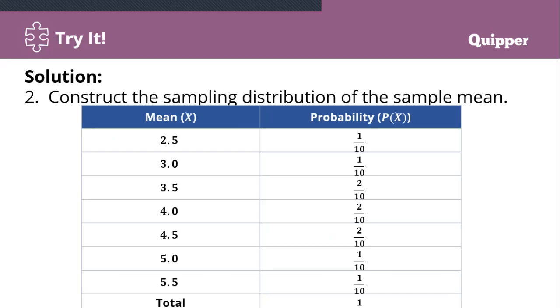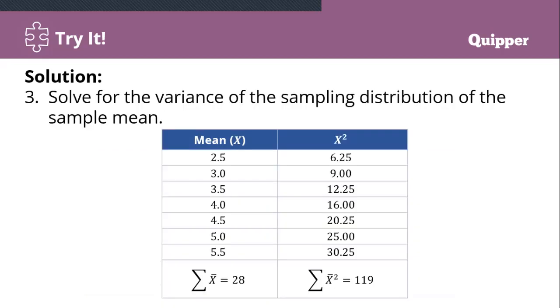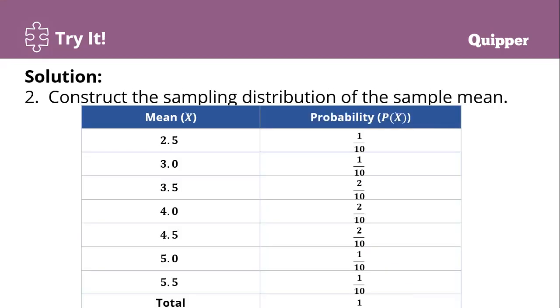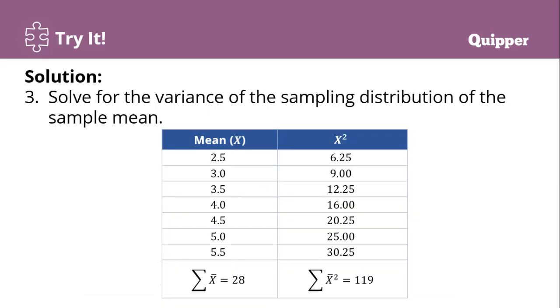Kato niya gina prayera ganiya class atong first example. So, 2.5 pila ka book na belong, ang probability kay 0.1, 3.0, 0.1, 3.5, 0.2, 4.0, 0.2, 4.5, 0.2, 5.0, 0.1, 5.5, 0.1. Now, solve for the variance of the sampling distribution of the sample mean.